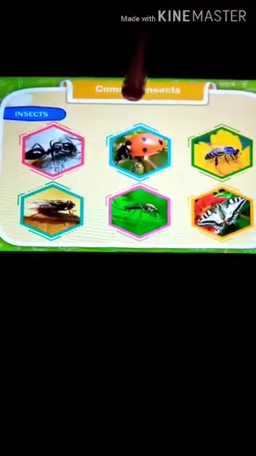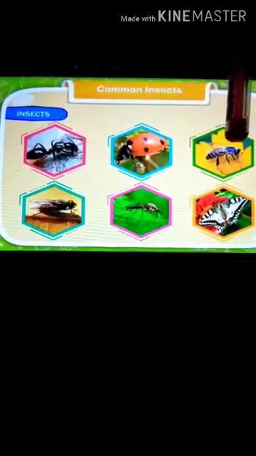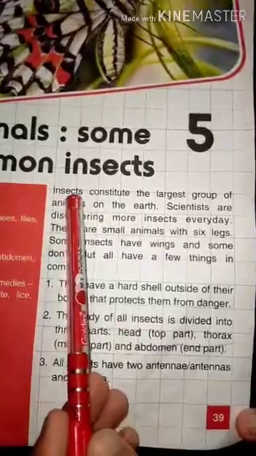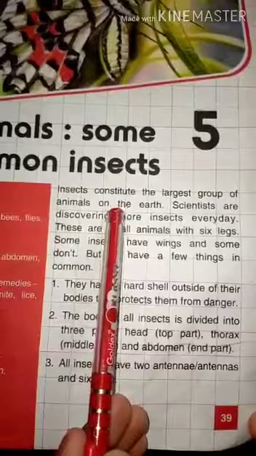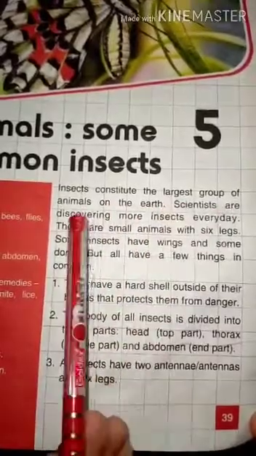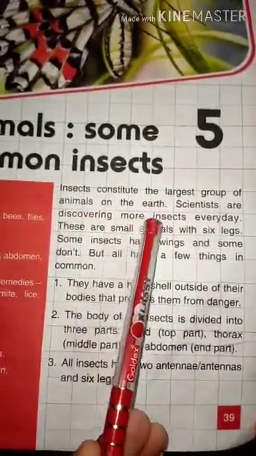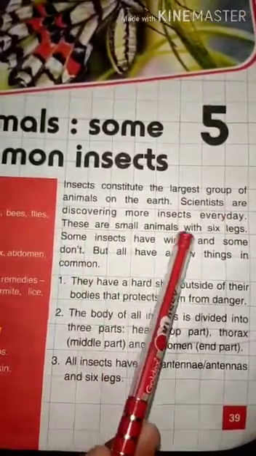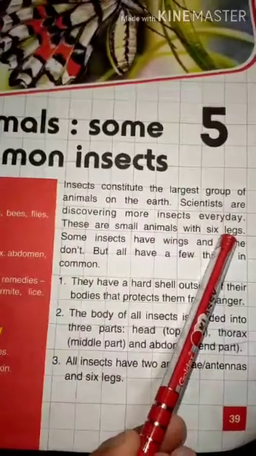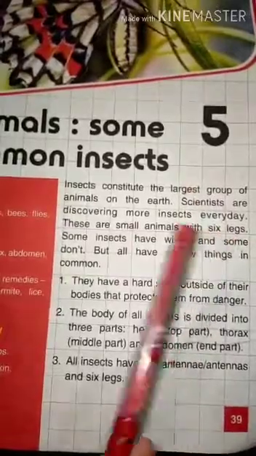Some common insects are ants, beetles, bees, flies, mosquitoes and butterflies. Insects constitute the largest group of animals on the earth. Scientists are discovering more insects every day. These are small animals with 6 legs. So all insects have 6 legs.